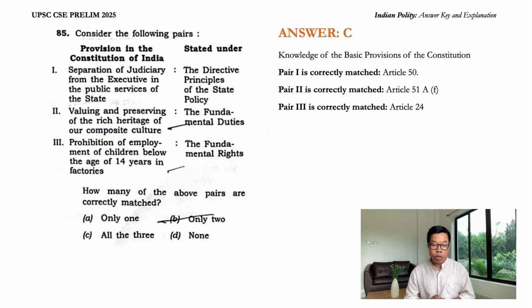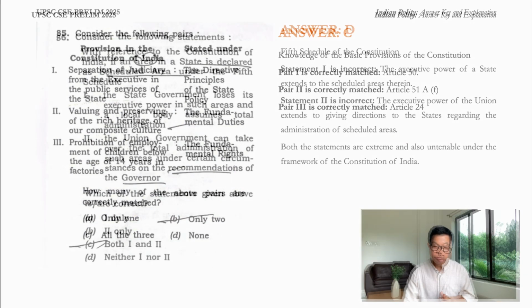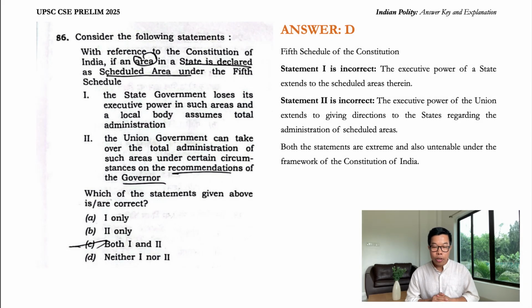Valuing and preserving the rich heritage of our culture. The fundamental duties, Article 51A, clause F. Prohibition of employment of children below the age of 14 years in factories. Prohibition of child labor. This is fundamental rights, Article 24. So all the three pairs are correctly matched. So how many of the above pairs are correctly matched? All the three. So C is the correct option. Easy. Next, consider question number 86.